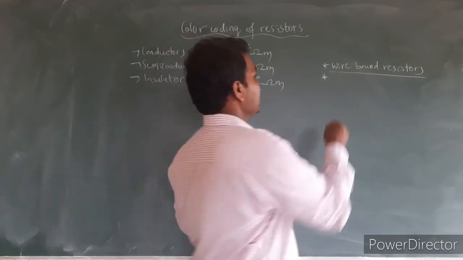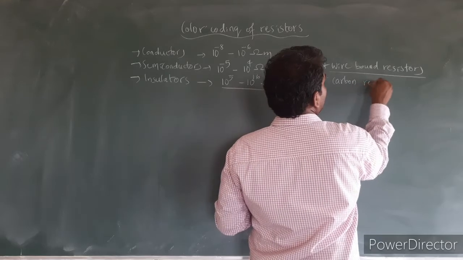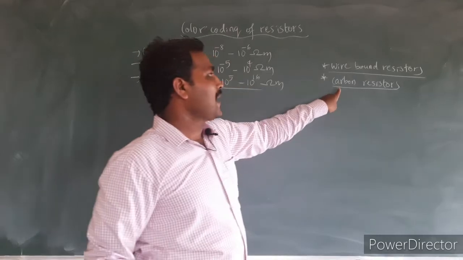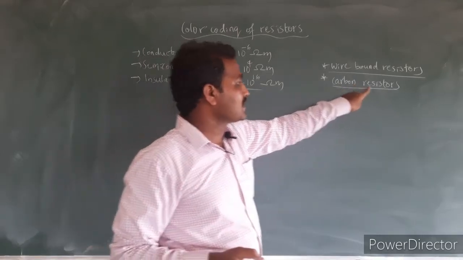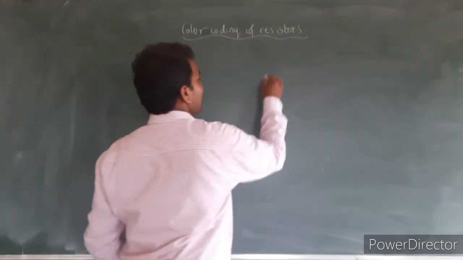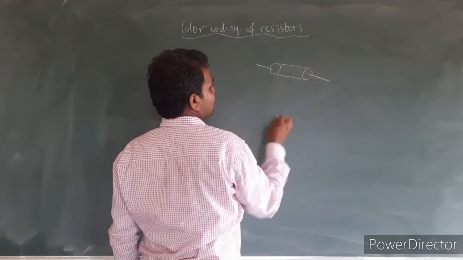Higher value resistors, the resistors which have a higher value of resistance, are usually made up of carbon material, right? So those we call carbon resistors. The magnitude of the resistance of carbon resistors is denoted by using a color coding. So whenever we have a resistor like this, these are the two terminals of the resistor.